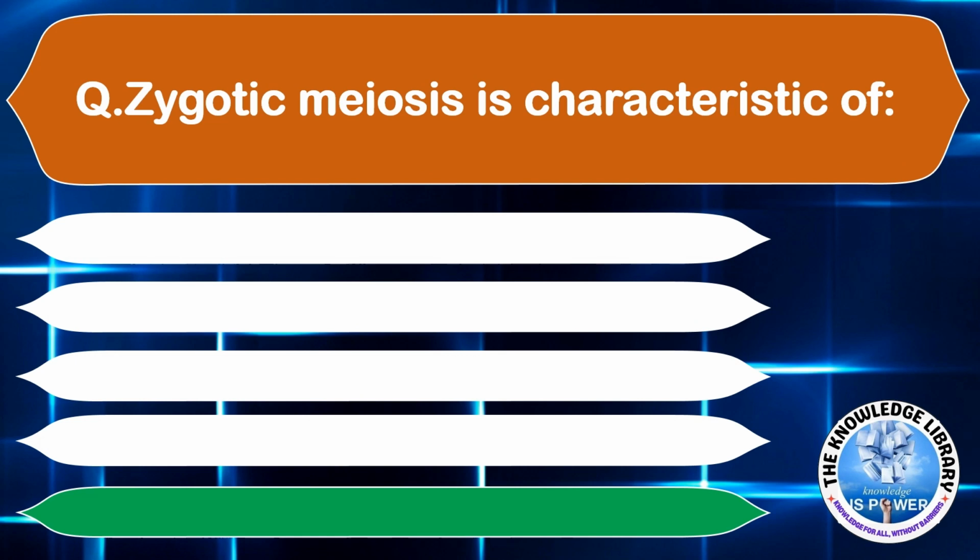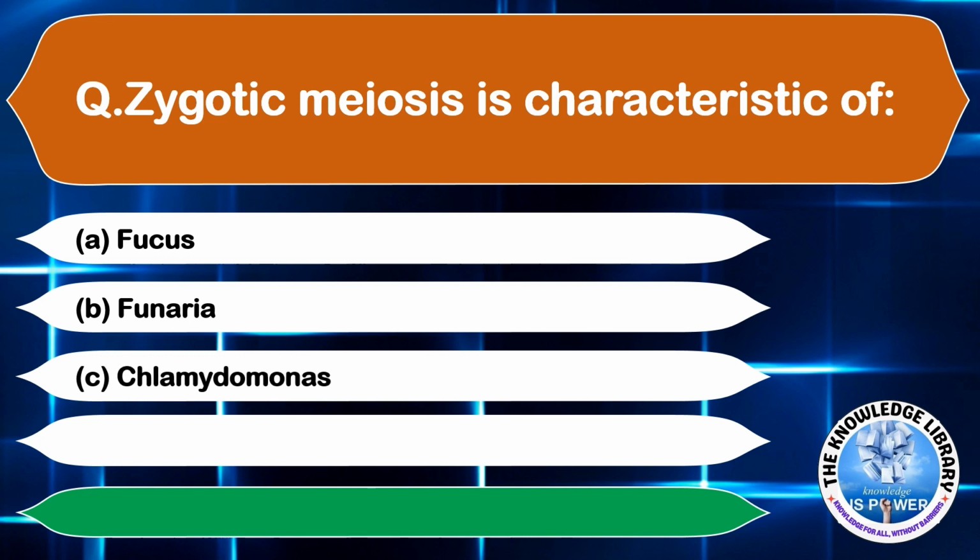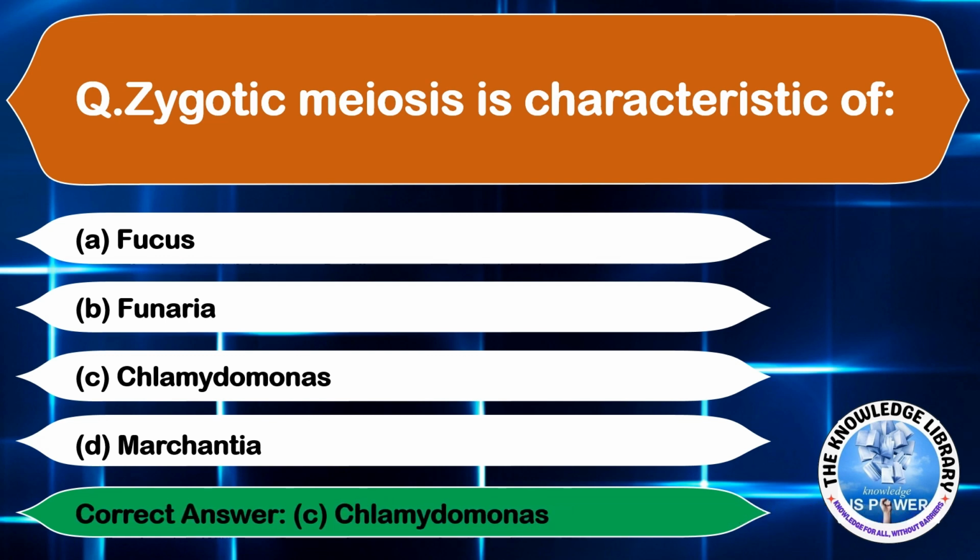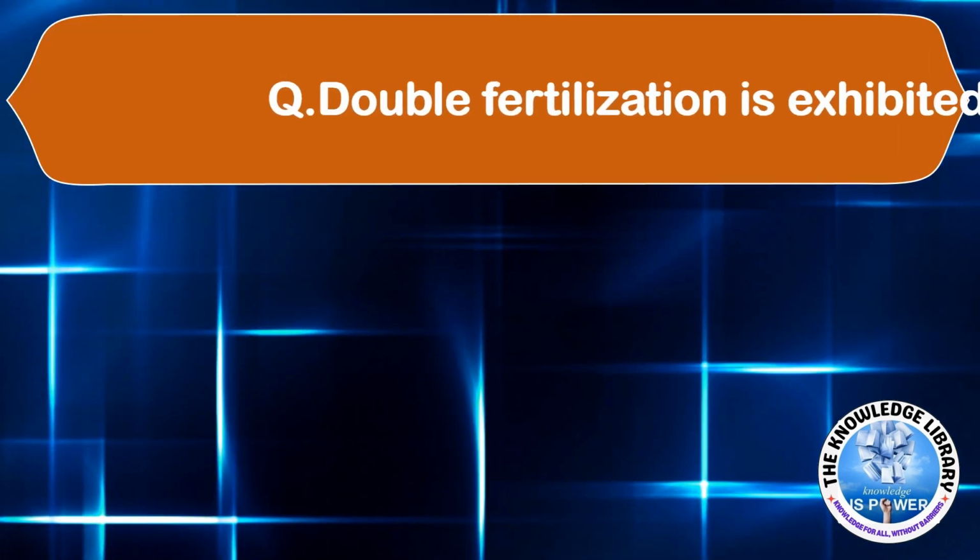Zygotic meiosis is a characteristic of option A, Fucus. Option B, Funaria. Option C, Chlamydomonas. And option D, Marchantia. The correct answer is option C, Chlamydomonas. Moving on to the next question.